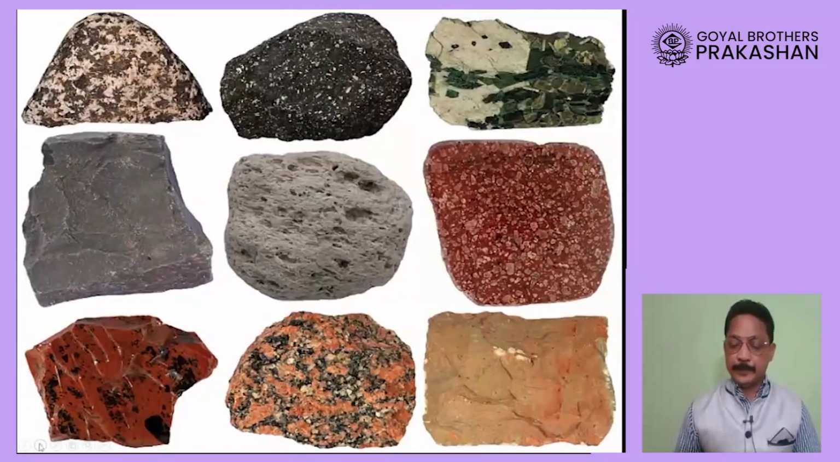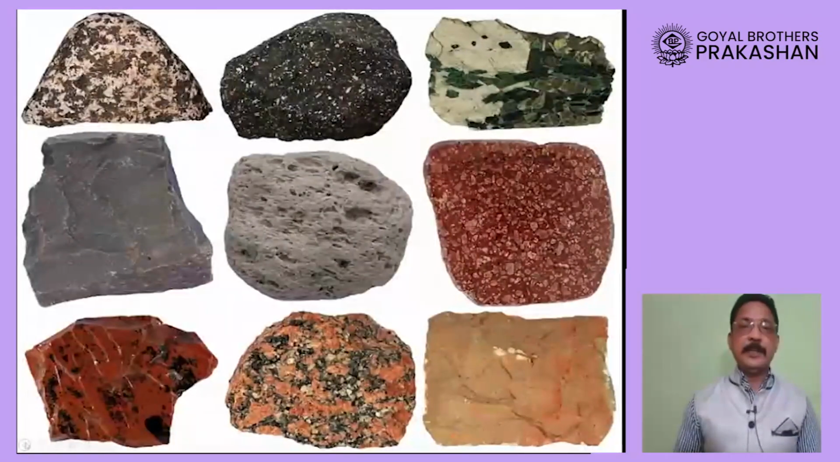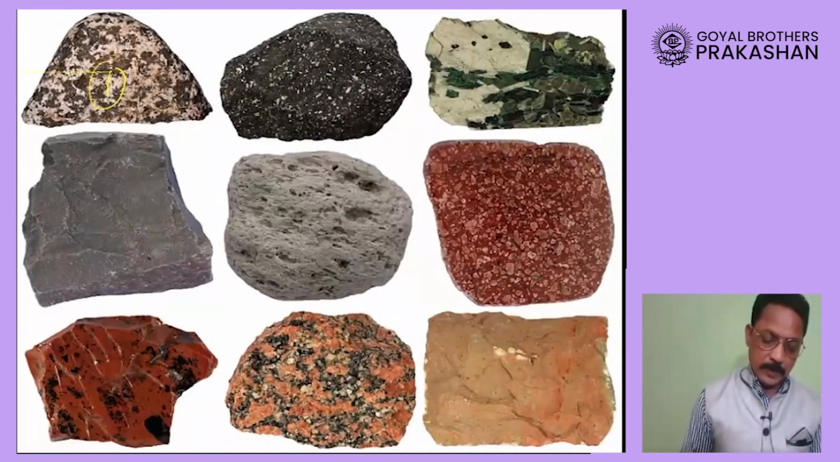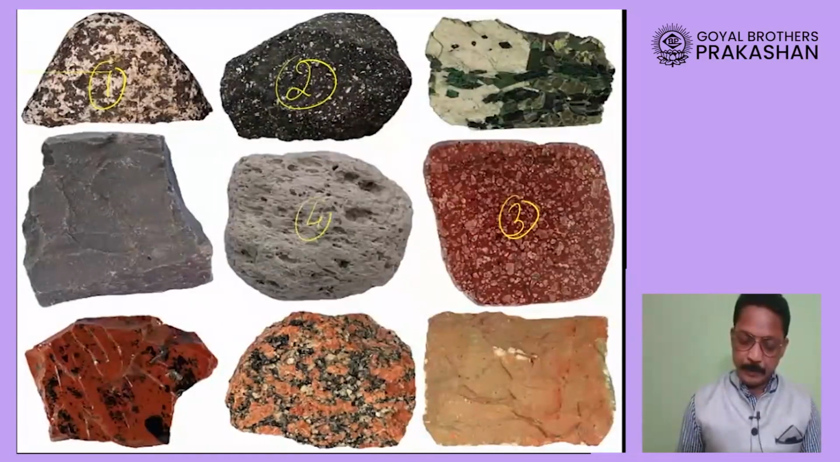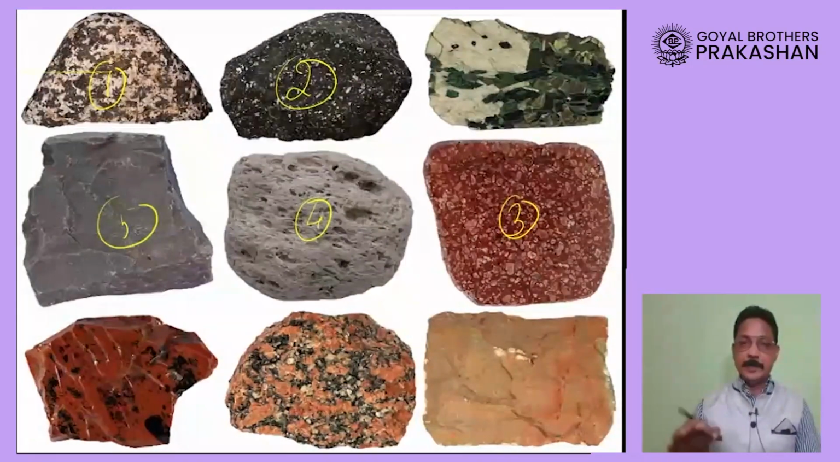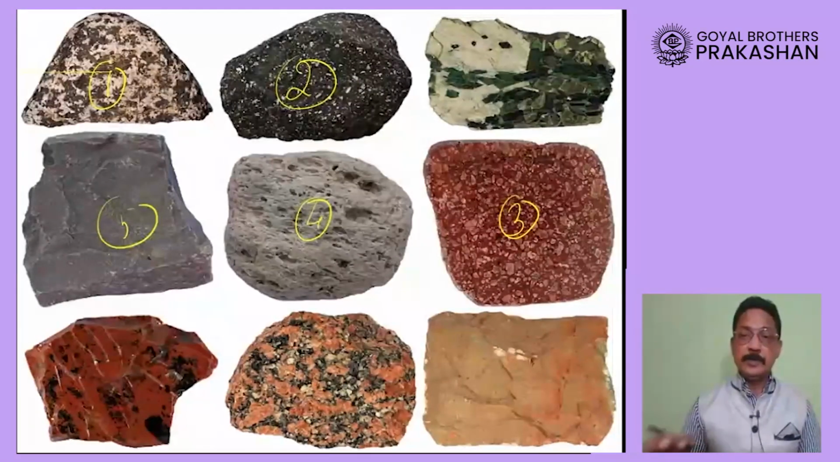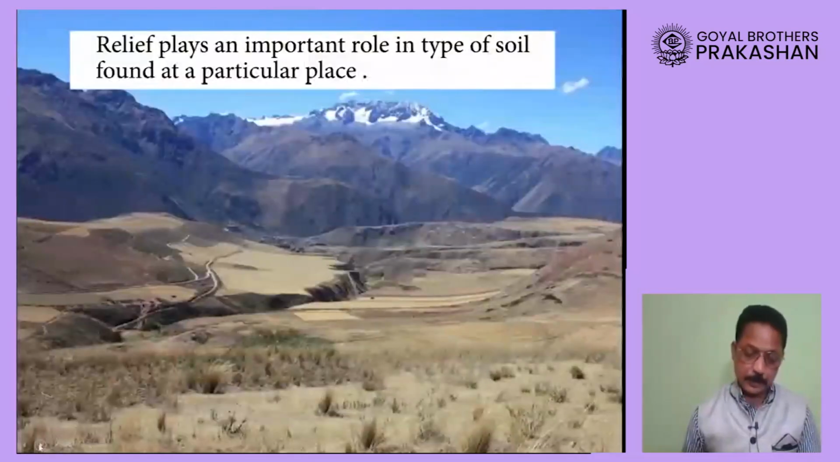Now look at this picture. I use the word parent material. Now if you look at these various rocks, the rock number 1 and the rock number 2 that you see here have different colors. Similarly, the rocks here are of different colors. So whenever a soil is formed from these rocks, naturally the color of the soil will be different, the constituents will be different, and because various types of rocks are found at various places, the parent material is different, and therefore the type of soil is also different.